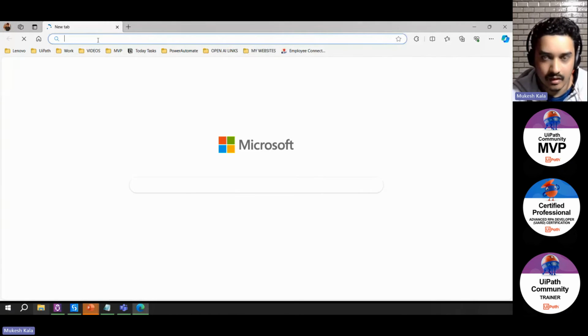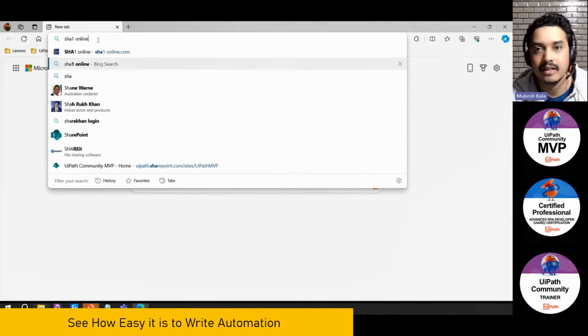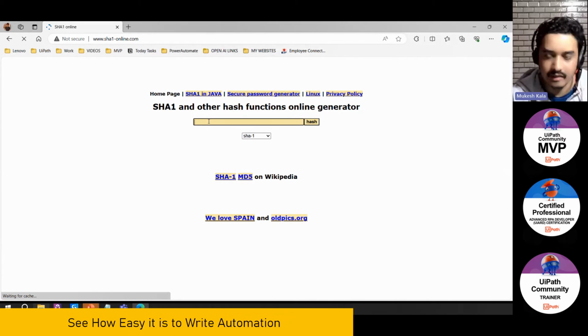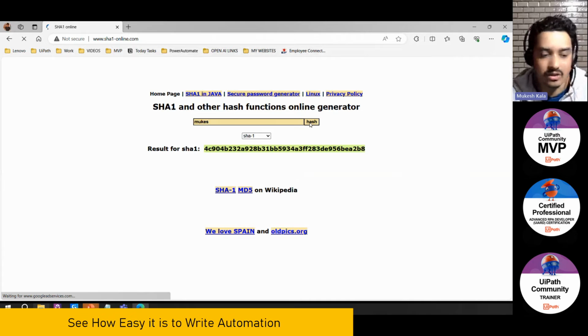So let's say this website, SHA1 online. This is a website which generates an SHA code whenever you put some data into it, right? So let's say if I put Mukesh and I click on hash, what happens? It generates a hash code, right?